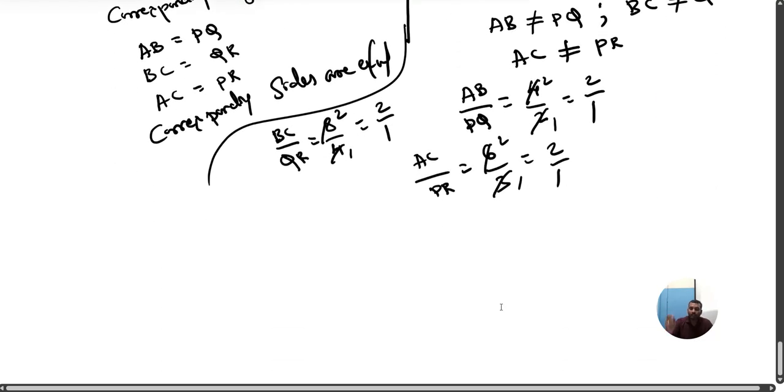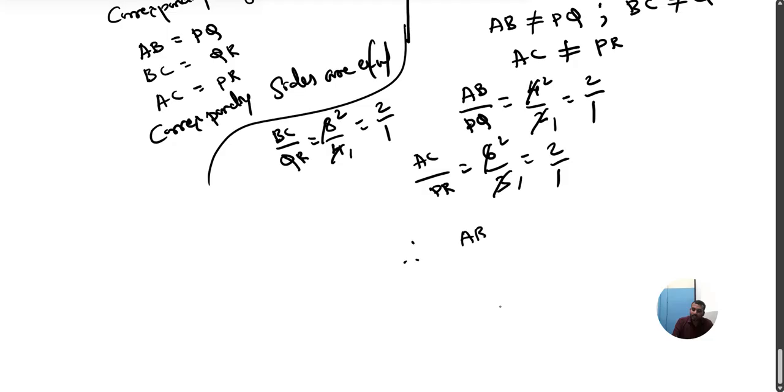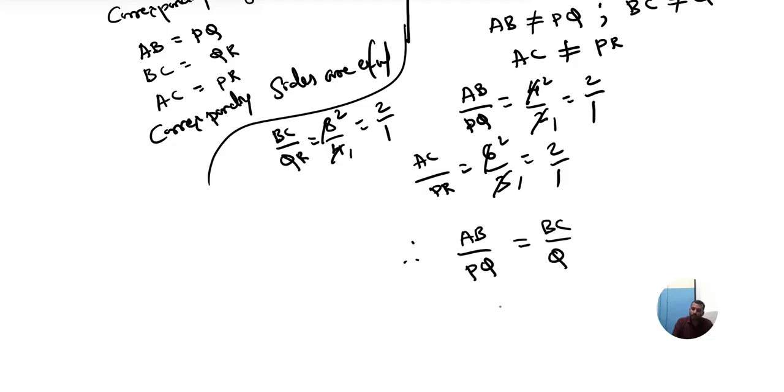Now from this what can we conclude? We can say that the value we are getting for AB by PQ, BC by QR, and AC by PR are equal. Directly they are not equal, but their ratio, meaning proportion. इसे proportion बोलते हैं. ये side divided by ये side आया तो उसे बोलते हैं proportion. तो इनके proportions equal हैं.